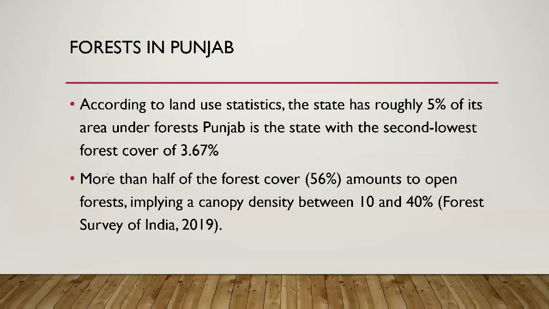Forests in Punjab. According to land use statistics, the state has roughly 5% of its area under forests. Punjab is the state with the second lowest forest cover of 3.67%. Please comment which is the state with the least forest cover in India. More than half of the forest cover, 56%, amounts to open forests, implying a canopy density of 10 to 40%. This is not that important, but please comment which is the district with the highest percentage of forests in Punjab.